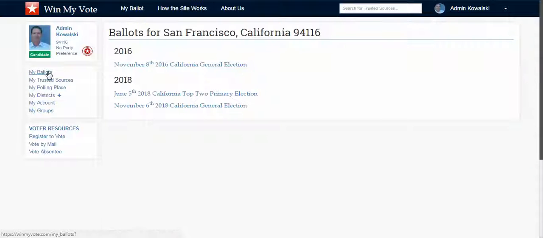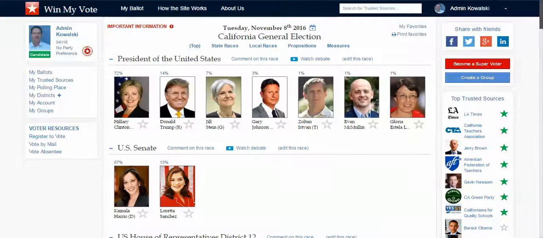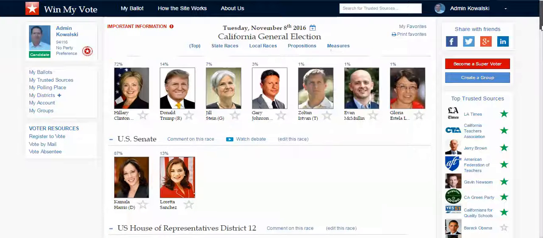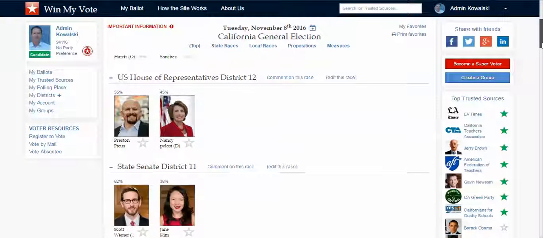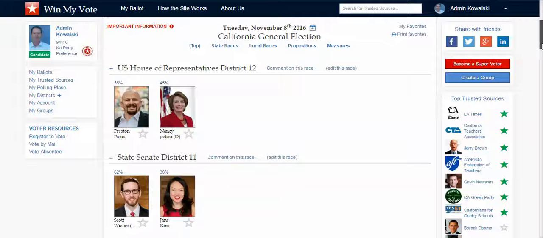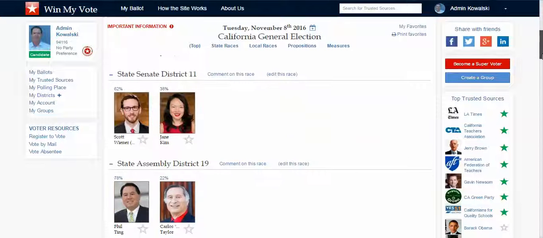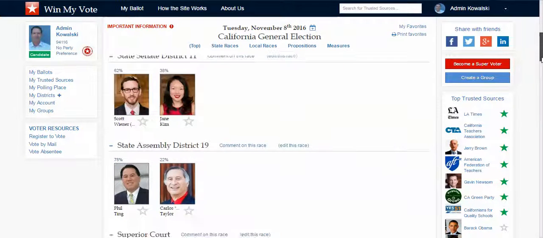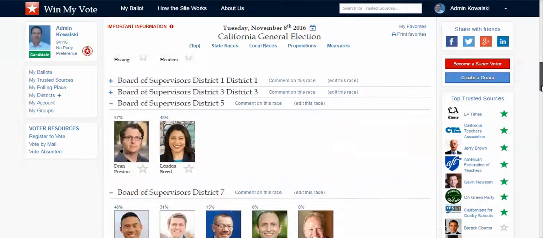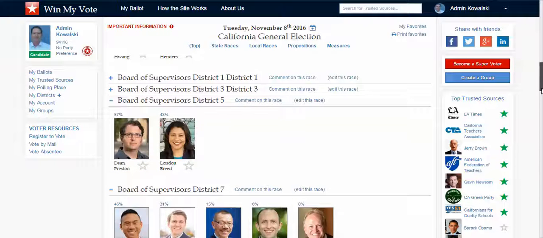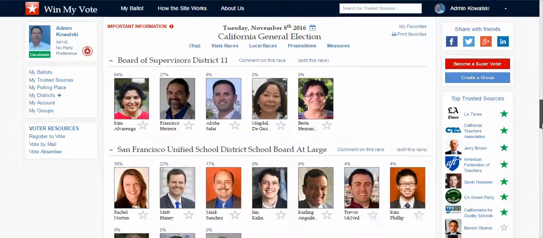For this demo, I'll show you the most recent presidential ballot that we had here on Win My Vote. My zip code is San Francisco, California. So you can see this is my ballot, and this will be all the races that are on my real ballot. I can scroll down through all the different races from the national level, state level, congressional district, state senate, state assembly districts, and then down into the county and even board of supervisors and school board races.